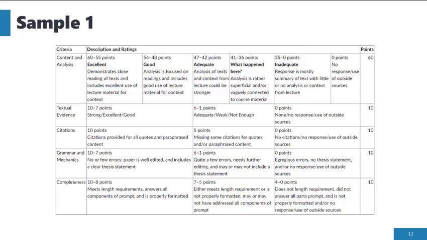Content and analysis is worth the most points, and therefore this subject matter expert has decided to make sure the ratings and descriptions provide opportunity to give more detailed feedback, closer to an A, B, C, and D level point scale. Completeness, the last criterion at the bottom, only has 3 ratings. This is absolutely fine to do with your own rubric. This rubric is a good example of how to incorporate many criteria and ratings into one rubric.